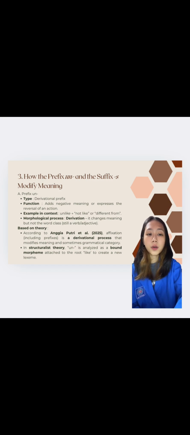Based on theory, number 1, according to Indah Putri et al. 2025, affixation including prefixes is a derivational process that modifies meaning and sometimes grammatical category. And for the second number, in structuralist theory, un is analyzed as a bound morpheme attached to the root like to create a new lexeme.